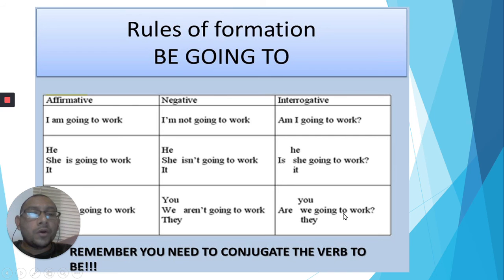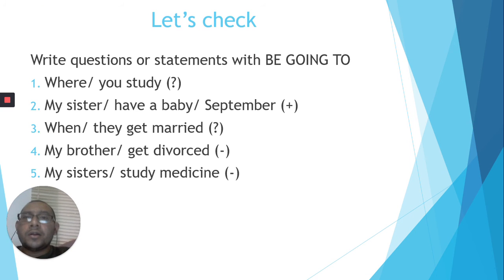Right? Okay, guys, so finally, here we have a let's check activity. What you need to do is try to make a Word document, un archivo de Word, and answer these questions or these statements. For example, here it says, write question or statement with be going to. So, if you have here a question mark, it means that you are going to write an interrogative sentence.